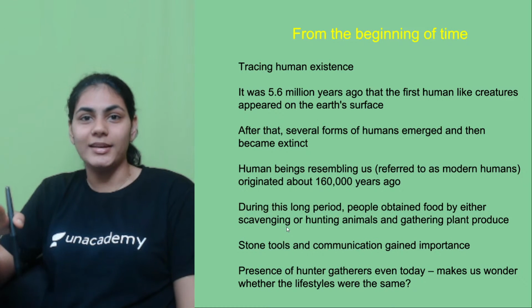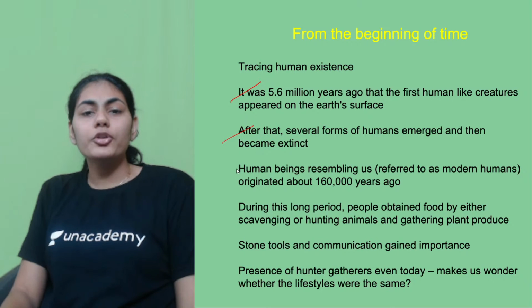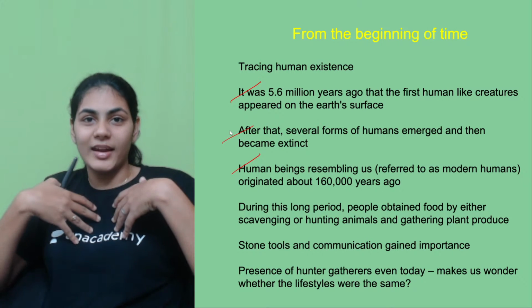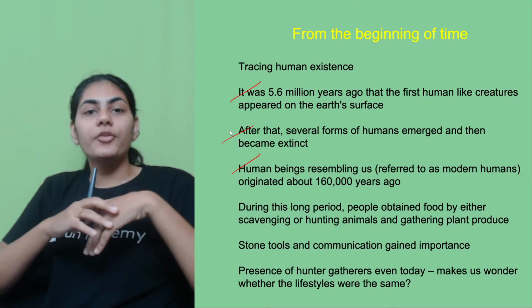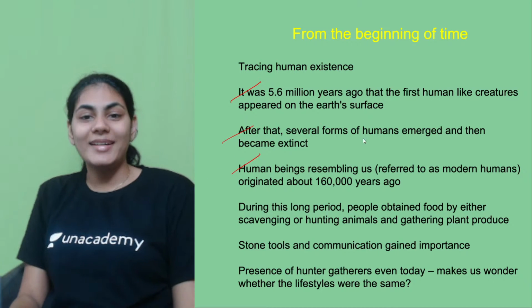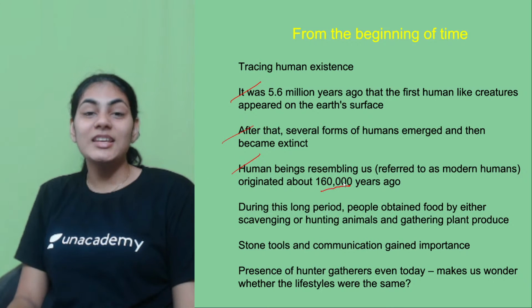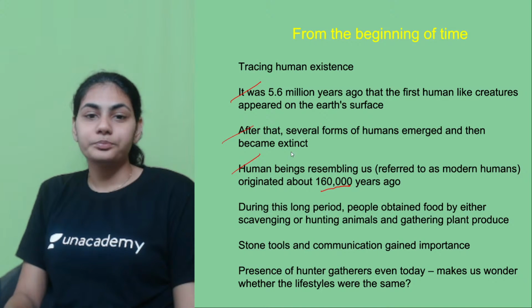Chapter 2 in detail, right? And if you look at how we look in a certain way right now, our physical appearance is a certain way. Modern humans originated almost 160, right? So there's another point you need to remember.